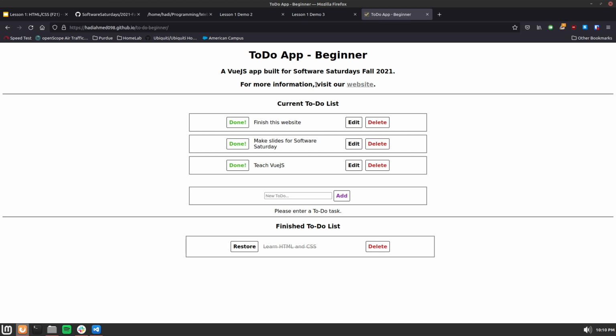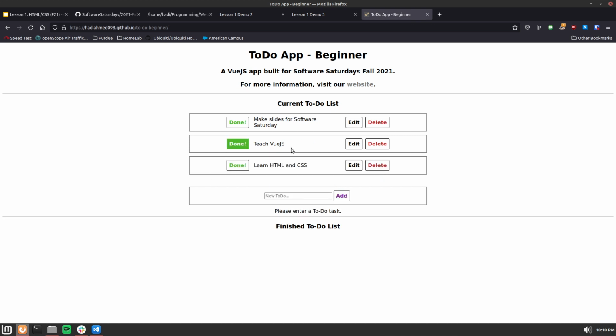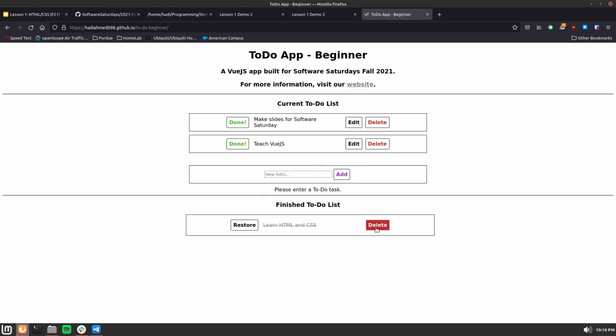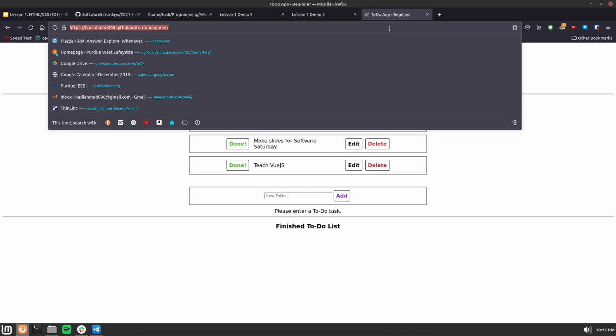From within, we can also delete tasks, like say we finished this website, we're good. Or we can delete and restore to-do items. For example, if we restore, we'll put it back in our list, and then if we delete, we'll delete it from our entire list altogether. Please note that this demo does not have any database integration, but the actual project you create will be attached to a database. So each of those actions will actually persist across a page refresh. If you prefer to see what the intermediate level is doing, just change this beginner here to intermediate and it'll be just the same.